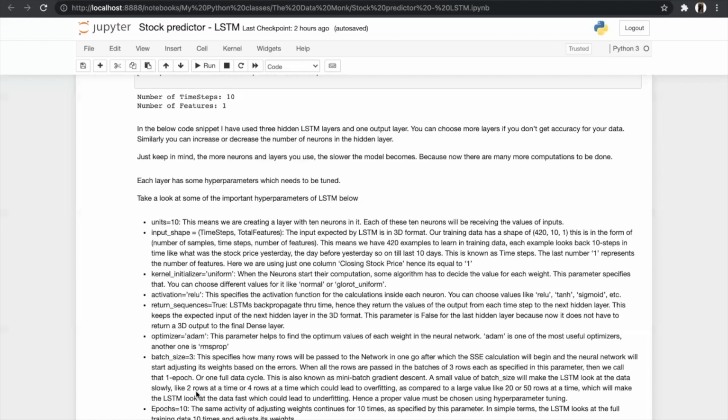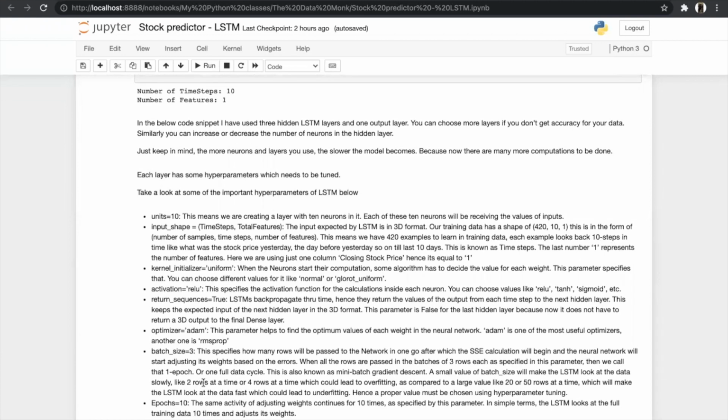Then after that, we will see our last hyperparameter, which is epoch cycle. So our epoch cycle can be any number, but what does this mean? The same activity of adjusting weights continues for n number of times, as specified by this parameter. In simple terms, the LSTM looks at the full training data 10 times and adjusts its weights. And now you are familiar with all the hyperparameters of LSTM.